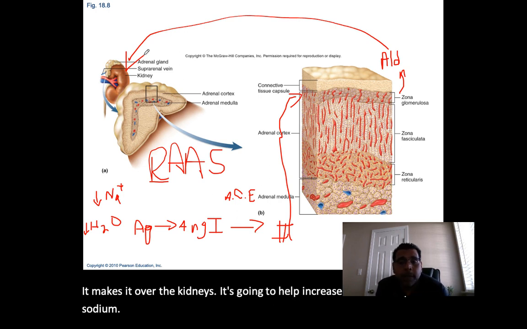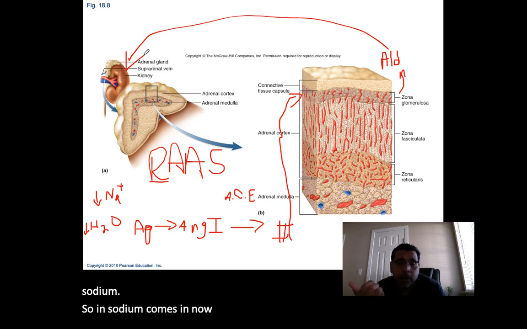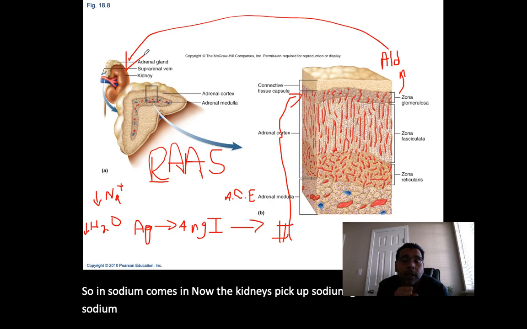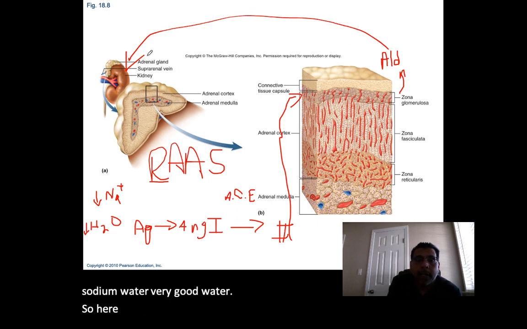So when sodium comes in now, the kidneys pick up sodium. Guess what follows sodium? Water. Very good. So with aldosterone coming into the picture, what does aldosterone do? Increases our sodium.